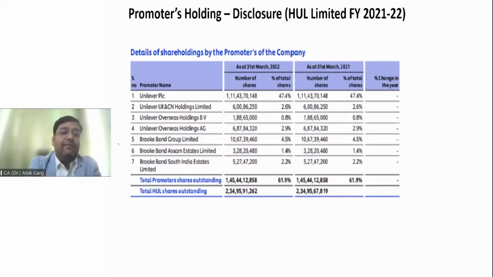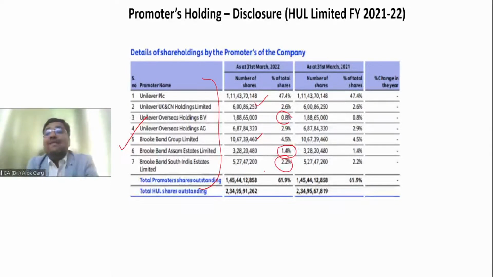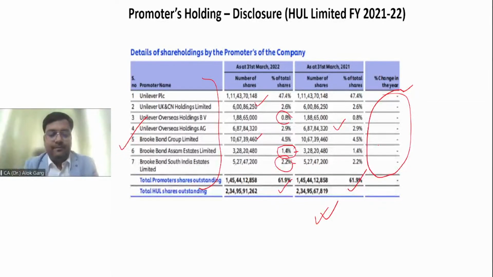You can see that they have shown the name of the promoter, and then whatever number of shares promoters are holding, like 0.8%, 1.4%, 2.2%. Even though it is less than 5%, they have still given it. If this requirement had not come on 24 March 2021, these were not required; only more than 5% were required. Then for last year, there was no change in the percentage. It means the promoter has confidence in this company. They are still holding 62% of the entire shareholding of the company, and they are not diluting their interest.